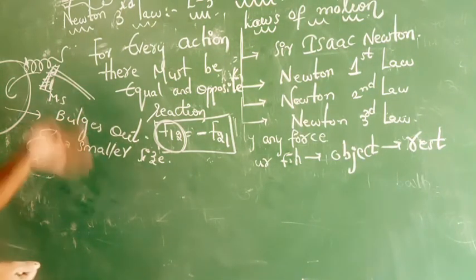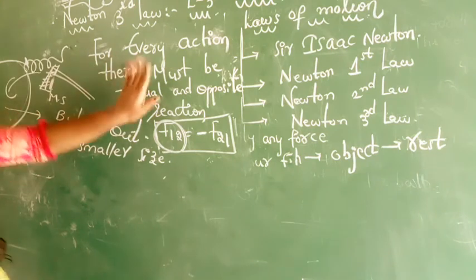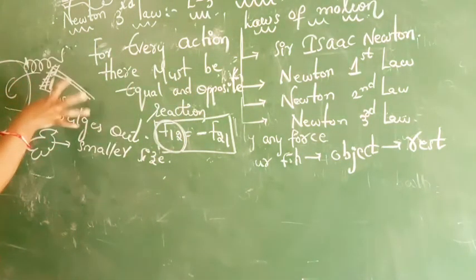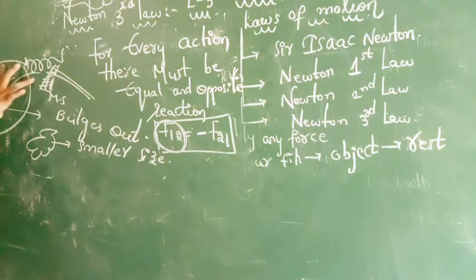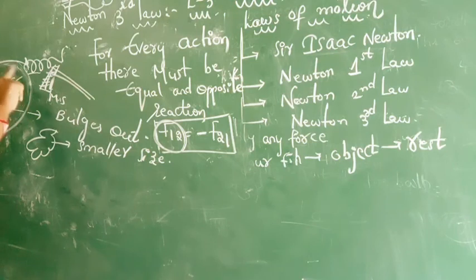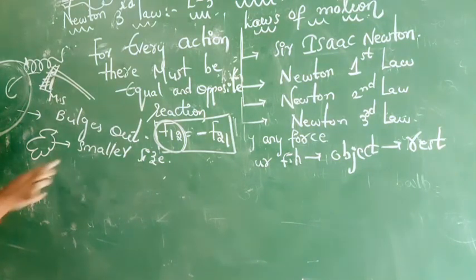That means for every action, there must be an equal and opposite reaction. Here we are applying some amount of energy with the matchstick, so ultimately the balloon bulges out and some amount of energy also is lost. Yes or no? Whenever you place this matchstick, what happens? It makes a pop sound. And the size is also going to decrease here. For every action there must be an equal and opposite reaction.